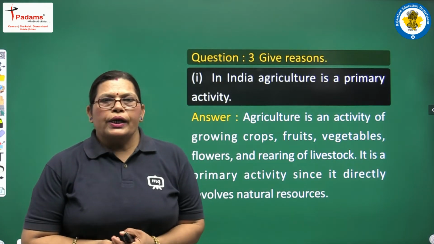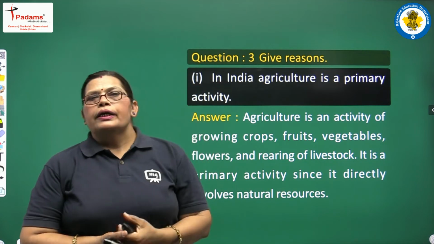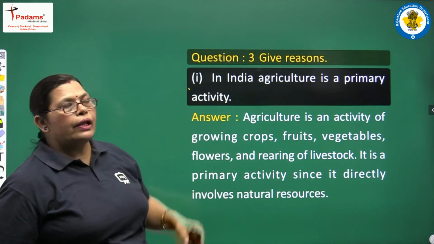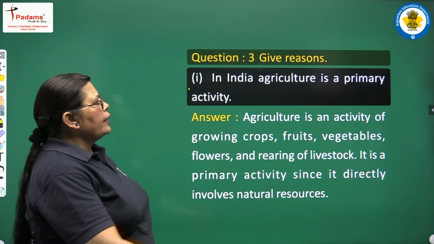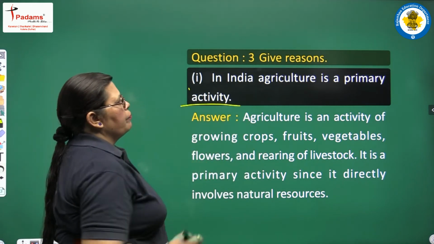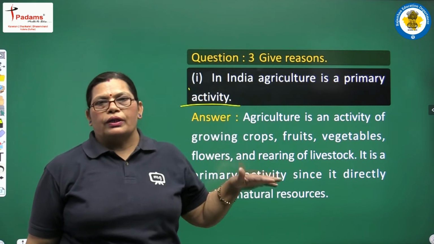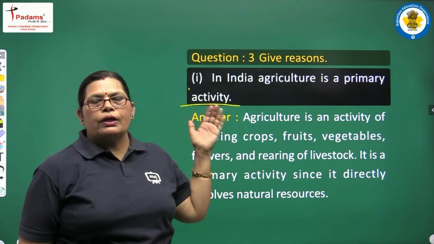Our next question, question number 3, includes giving reasons for different statements. The first question is: in India, agriculture is a primary activity. Is it right? If it is right, then give reasons for this. So, we will write the answer here. You will read along with us.